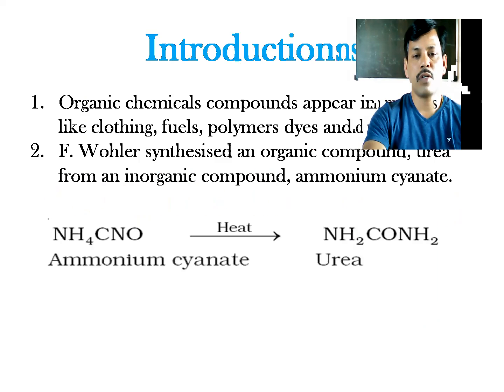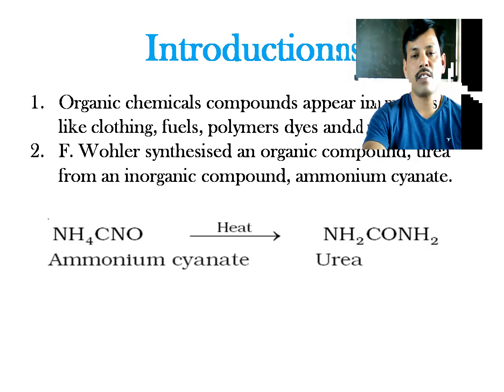Firstly, regarding how organic compounds can be prepared, Wohler synthesized an organic compound from ammonium cyanide. When he heated ammonium cyanide, he got urea.